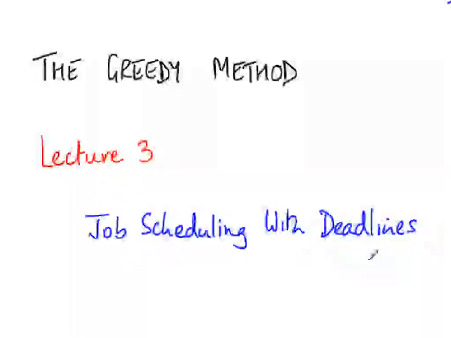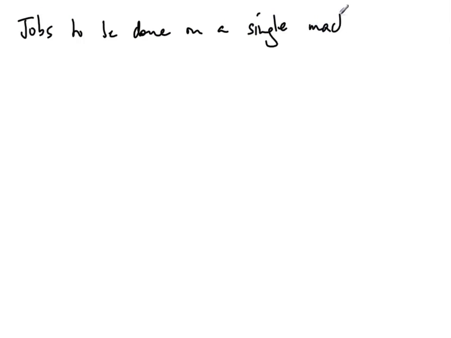So we now look at a new problem which has a greedy solution, a problem of job scheduling with deadlines. Now job scheduling comes in many flavors. We already looked at one task scheduling problem as an example when we introduced greedy algorithms. So there we had to schedule tasks across a number of machines. So here we have a different situation. We have jobs to be done on a single machine. We don't have the possibility of moving to different machines.